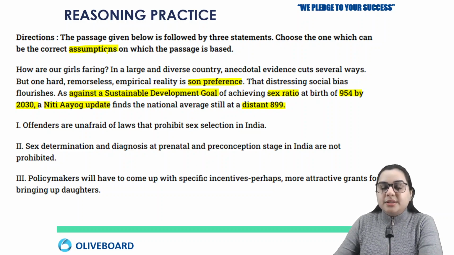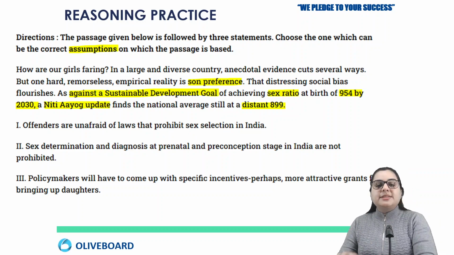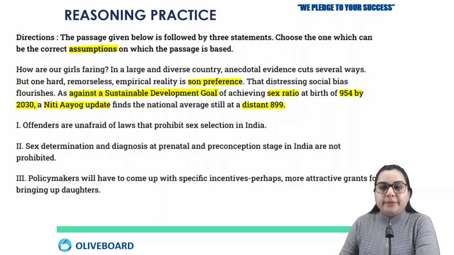And we have the assumptions, right? We have three assumptions, so we have to check what could be the idea of the speaker before mentioning all this. Now, the first one is that offenders are unafraid of laws that prohibit sex selection in India. Now, this is possible, just because offenders are unafraid, they are not scared of the law.